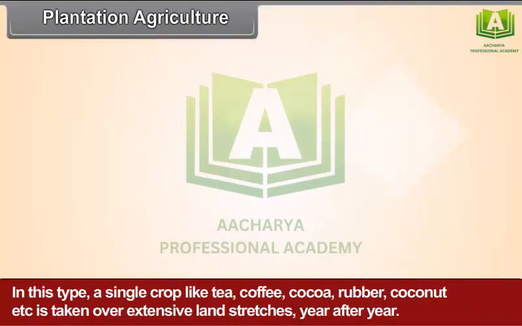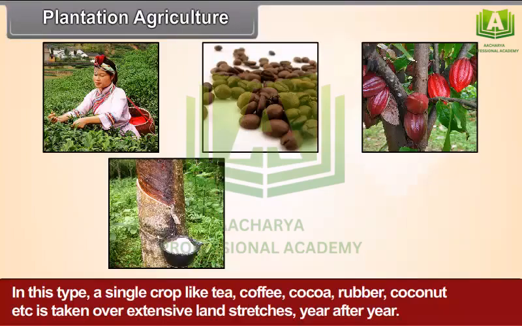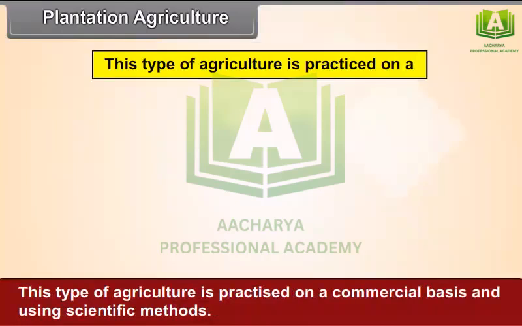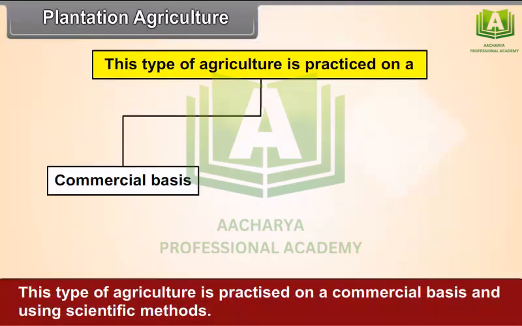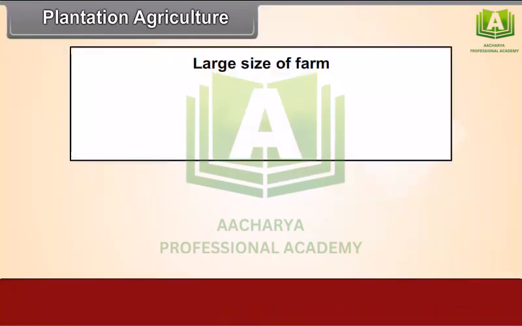In this type, a single crop like tea, coffee, cocoa, rubber, coconut, etc. is taken over extensive land stretches year after year. This type of agriculture is practiced on a commercial basis and using scientific methods.